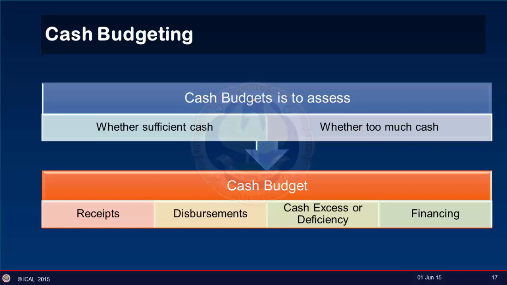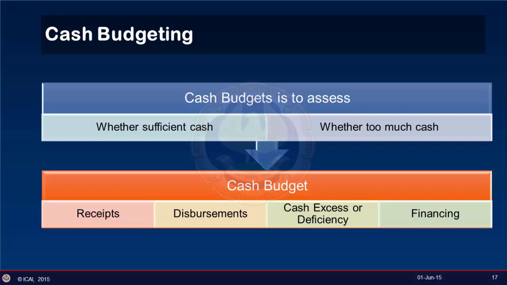The cash receipt section consists of listing of all cash inflows, and disbursement section consists of all cash outflows or cash payments, and cash excess is computed as cash balance add receipts less disbursements, which gives us excess cash. And if there is excess cash during any budgeted period, funds borrowed in previous year can be repaid or excess funds can be invested. The financing section deals with borrowings and repayments projected to take place during the budgeted period.